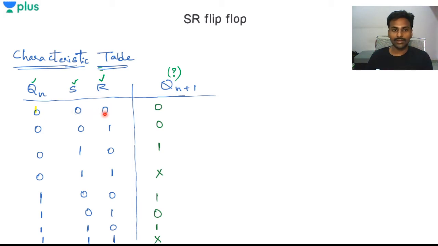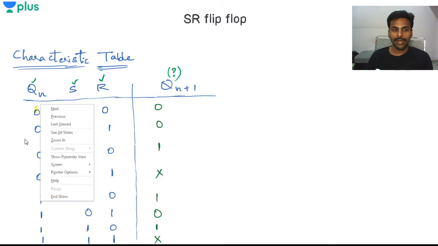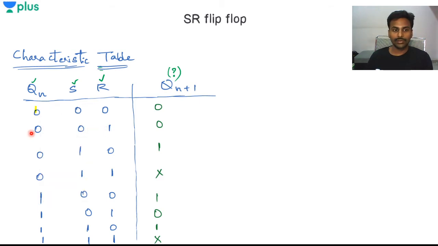So S is 0, R is 0, I'll take 2 cases of Qn, when Qn is 0 and Qn is 1. Like that, for S is 0, R is 1, Qn is 0, Qn is 1, and S is 0, R is 1. So like that, how many cases will I have right now? 8 cases: 1, 2, 3, 4, 5, 6, 7, 8. So I'll have 8 combinations right now. I can say 8 states are present in this table.